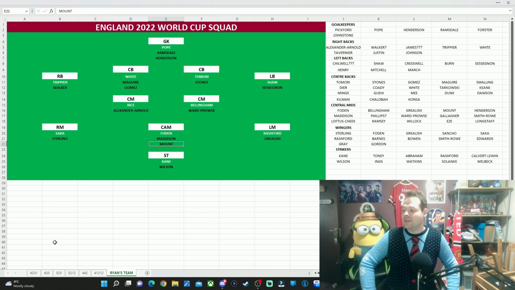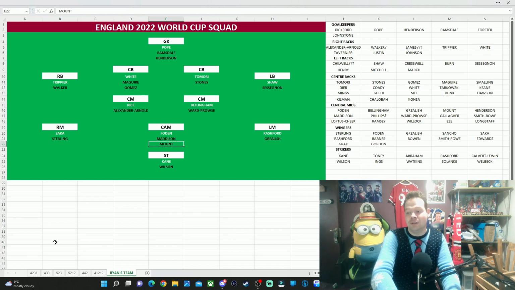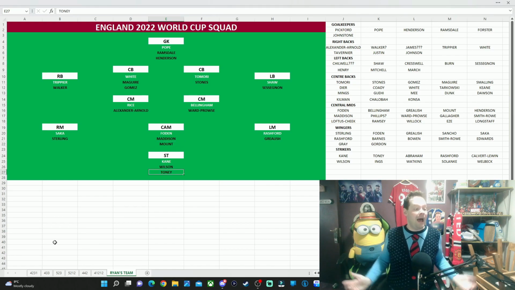I know a couple of others have been pushing, the likes of Danny Ings, and, well, that's probably it, really. Ollie Watkins has had a rough start at Aston Villa, and Solanke's not really done enough for me at Bournemouth this season. So it really is between Toney and Abraham, and I'm just going to go off a little bit of Premier League bias. I've not seen a lot of Tammy Abraham this season. He's not been getting the goals he was getting last season, and Ivan Toney has been playing reasonably well for Brentford. So my final player is going to be Ivan Toney. And that is going to be my squad.